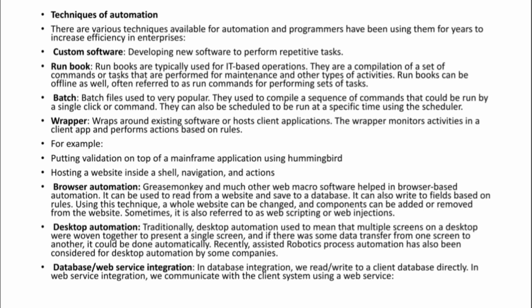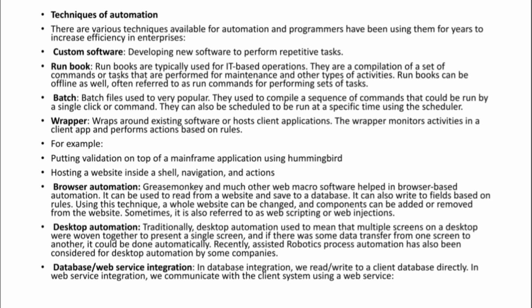So I told you, deleting the spam mails from your email folder can be a repetitive task. To do that repetitive task, you can develop your own software as you want, customized software. That is one technique. You can develop your own software to do the automation.